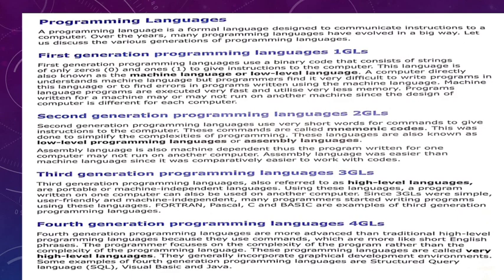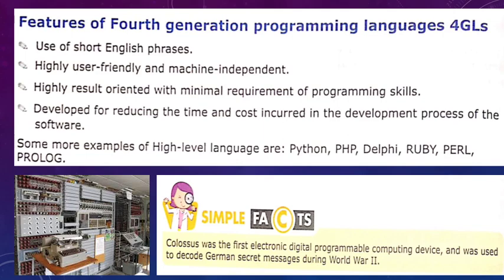So these are the generations that we have come across to do our task. Now, what are the features of fourth generation programming language? Use of short English phrases. We write the instructions in such a manner that it looks like we are using English while typing the code. Highly user friendly and machine independent.